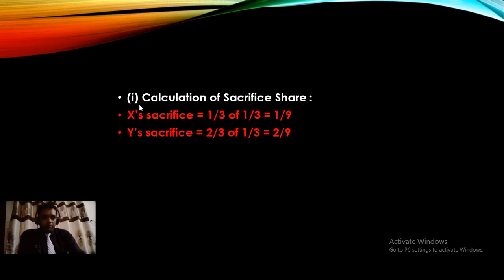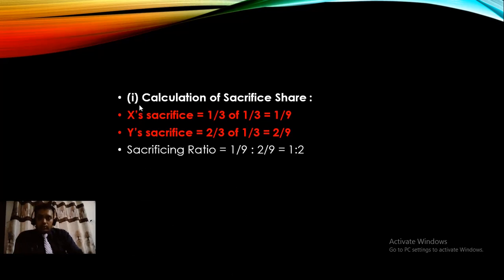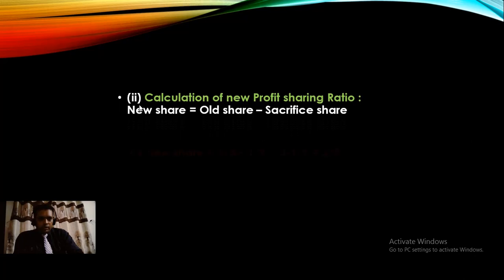So 1/3 multiplied by 1/3 gives 1/9, which is the sacrifice ratio of X. And for Y, 2/3 is the old ratio multiplied by 1/3 that Y is sacrificing, so 2/3 multiplied by 1/3 is 2/9, the sacrifice ratio of Y. So the sacrificing ratio of X and Y is 1:2, as you can see on this slide.